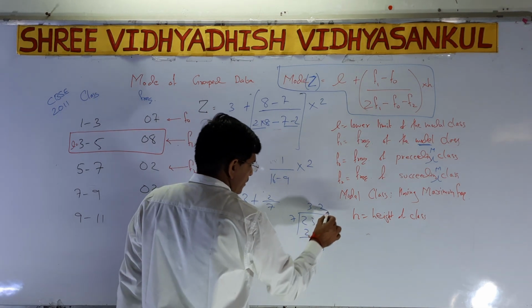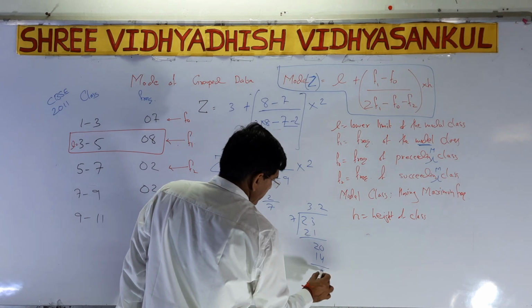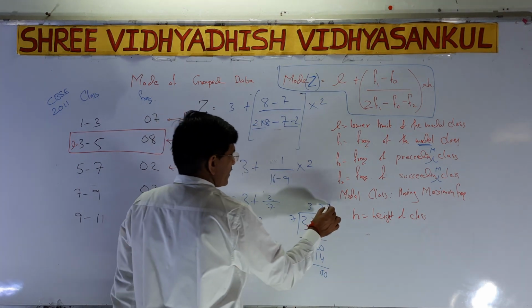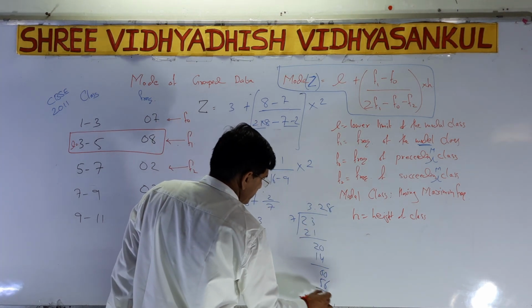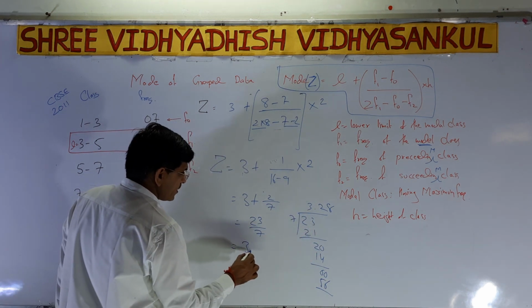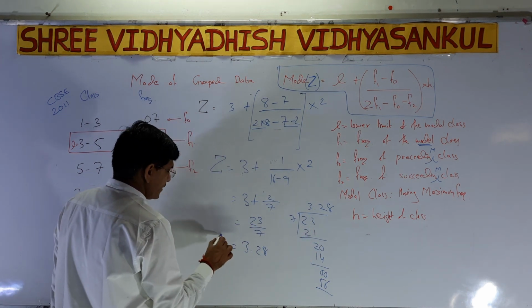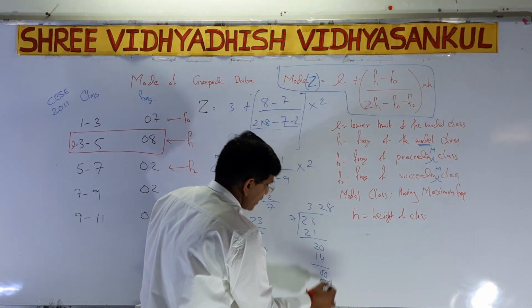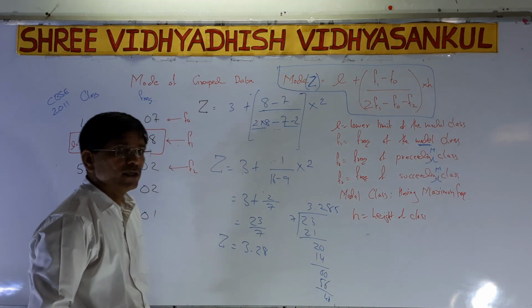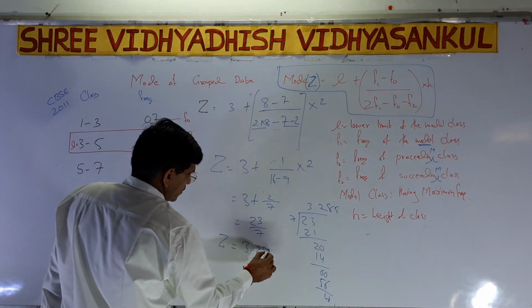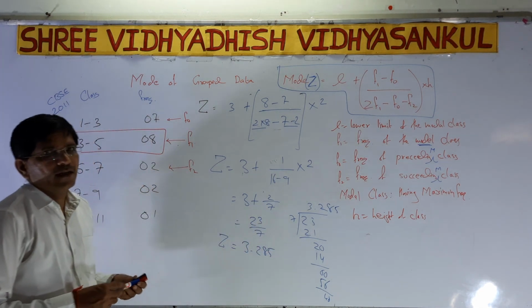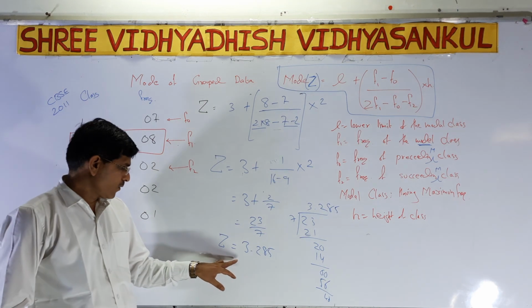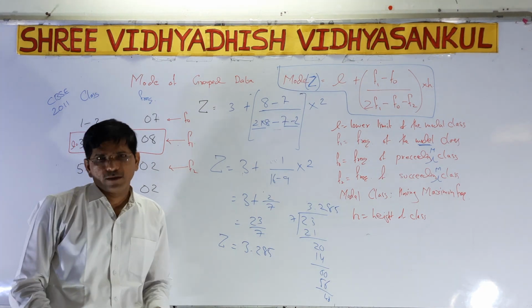Point: 7 twos are 14, 6, 0. 7 eights are 56. So the answer is 3.28. If we go to three digits, again 4 is there, 7 fives are 35, so the three-digit answer is that. Then I have to write Z is equal to 3.28 approximately.